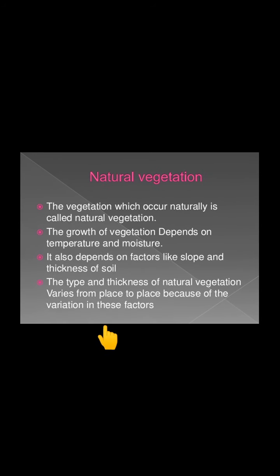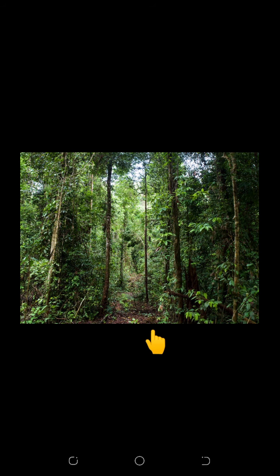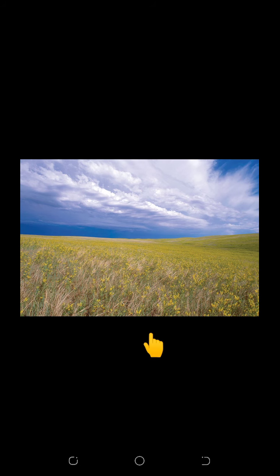Natural vegetation is generally classified into three broad categories. First one is forests. Forests grow in the area where temperature and rainfall are plentiful to support a tree cover. Depending upon these factors, dense and open forests are grown. Second category is grasslands. Grasslands grow in the region of moderate rainfall. And the third category is shrubs. Thorny shrubs and scrubs grow in the dry region.